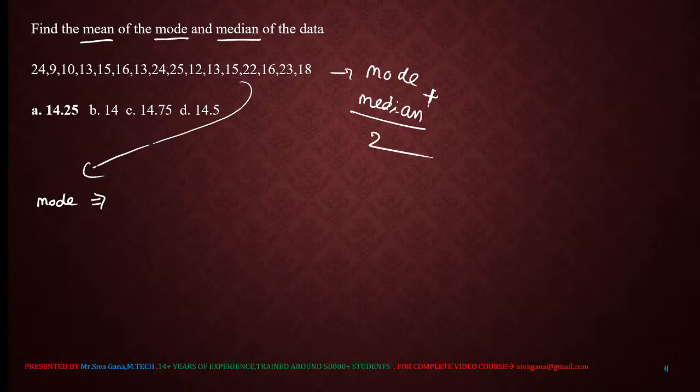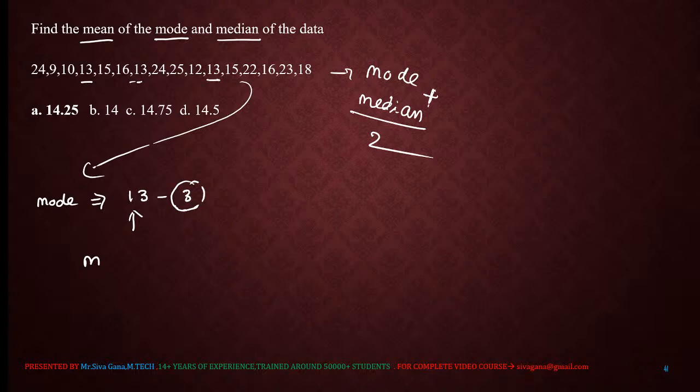In this data, 13 occurred 3 times. Highest frequency may be 3. Did any other number occur more than 3 times? No. So 13 occurred the most number of times. The term which occurs the most number of times is the mode.